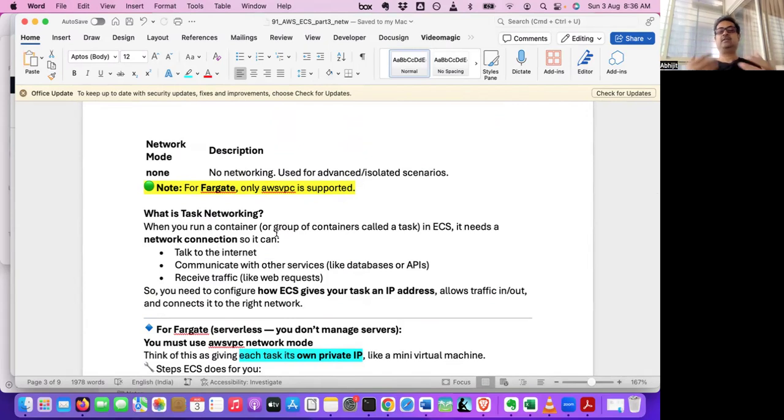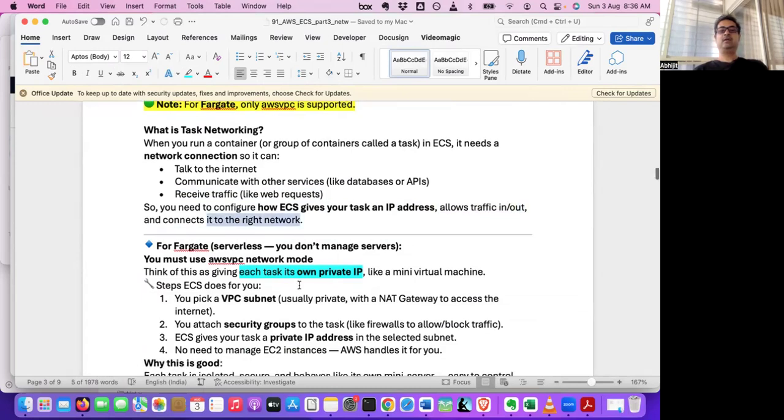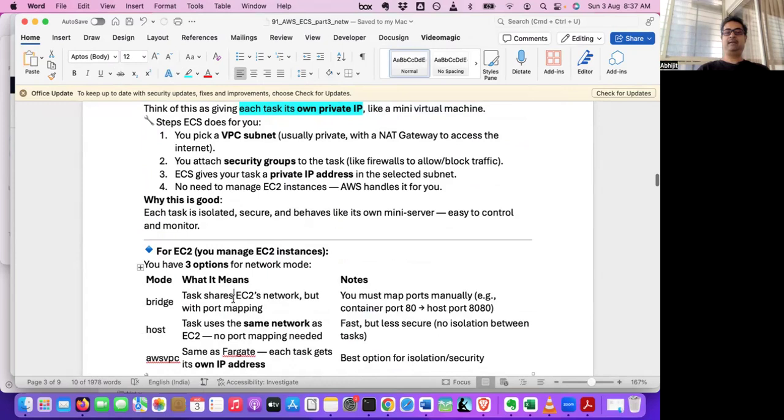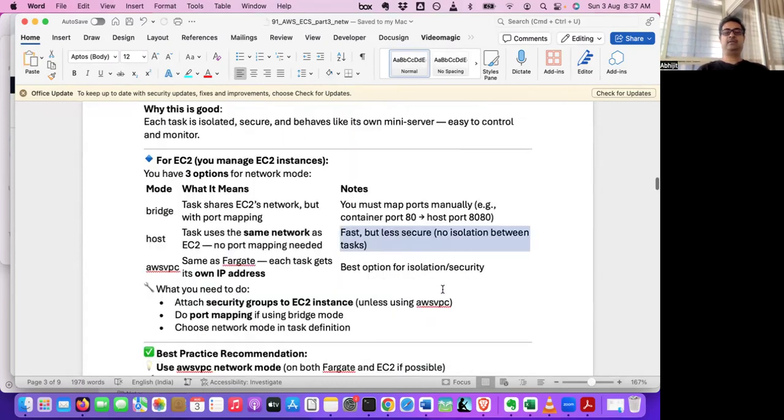And with task-based networking, because they have to talk to the internet, they have to communicate with other services like databases or APIs. They have to receive traffic, so we need to configure this, and we need to understand how ECS gives your task an IP address, allows traffic in and out, and connects to the right network. So Fargate is serverless. We don't manage servers, and there we use awsvpc network mode. Each task gets its own private IP. It's like a mini virtual machine. And for bridge, you have to do port mapping. Host is a direct network, fast but less secure, with no isolation.